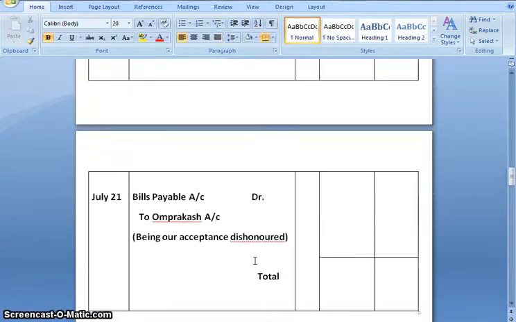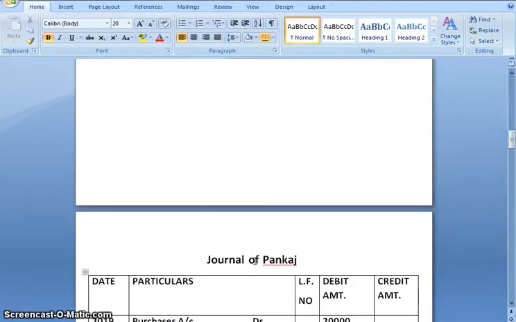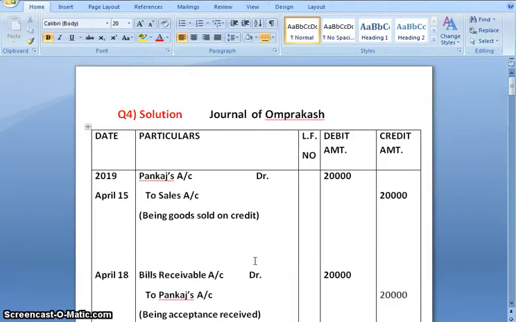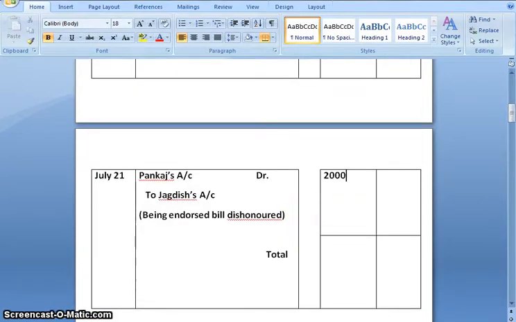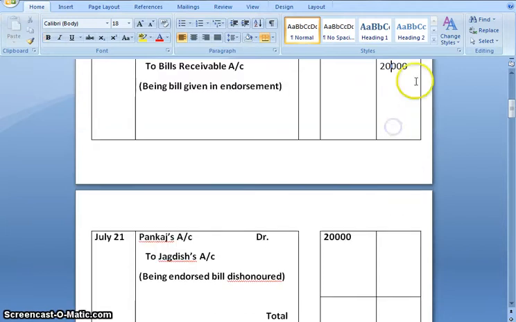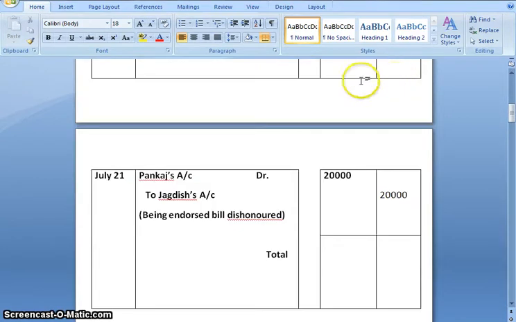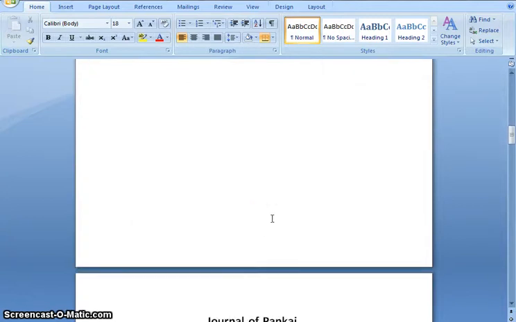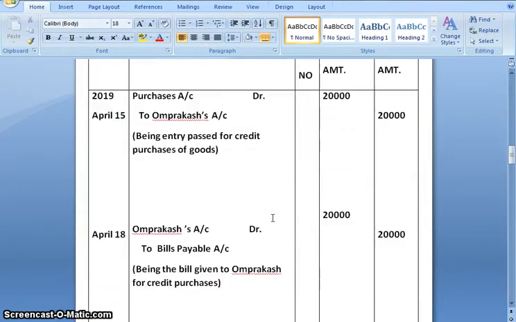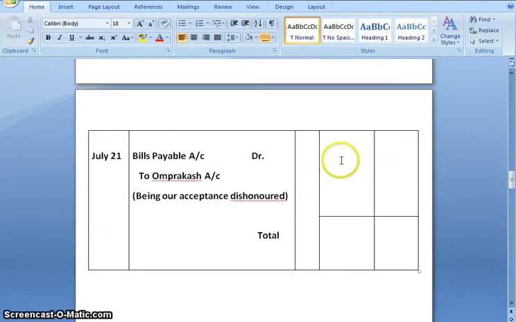In the books of Om Prakash, we'll get Pankaj account debit to Jagdish account, that is drawee account debit to endorsee account. Amount is 20,000. Due date we have calculated, 21st July. Narration would be being endorsed bill dishonored. Now let's come to the books of drawee. We'll get bills payable account debit to drawer account, that is bills payable account debit to Om Prakash account.